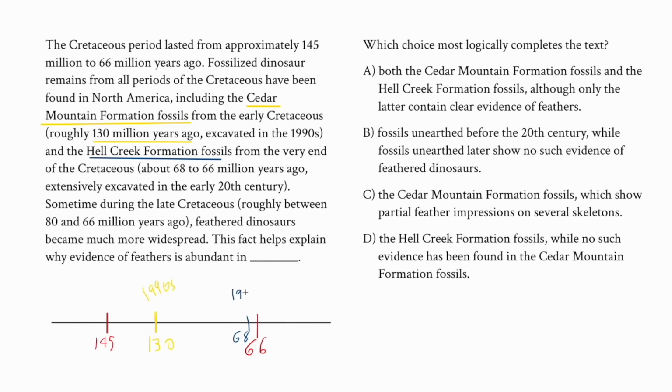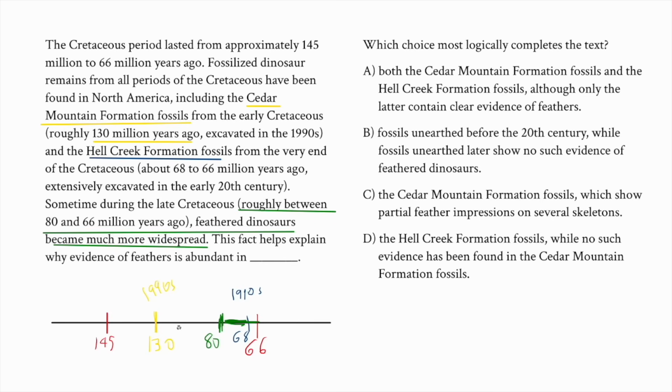I'll just say 1910s. That's kind of early. Okay, somewhere during the late Cretaceous period, roughly between 80 and 66 million years ago, feathered dinosaurs became much more widespread. This fact helps explain why evidence of feathers is abundant in blank. Okay, so if feathered dinosaurs start to become much more widespread at this point in time, that would suggest, and here, let me just add that to the color coding here. So feathered dinosaurs became much more widespread.